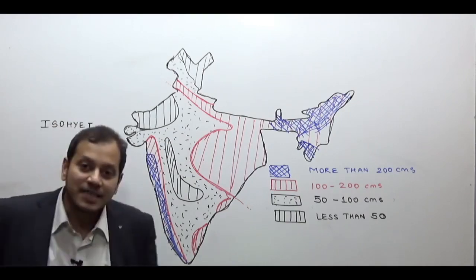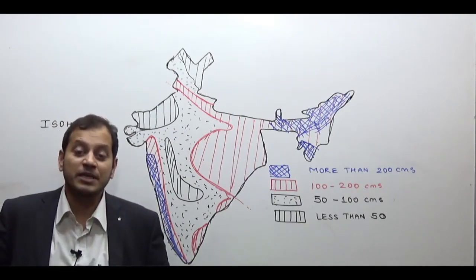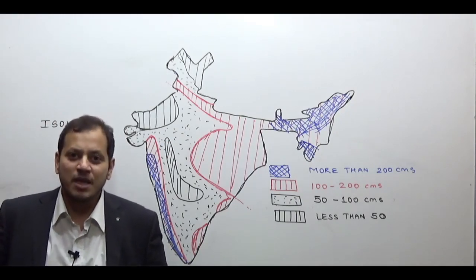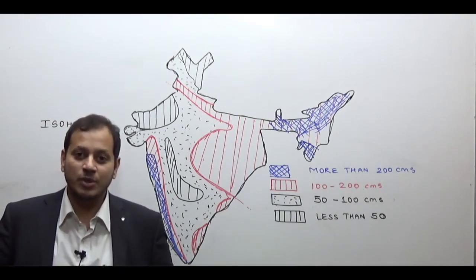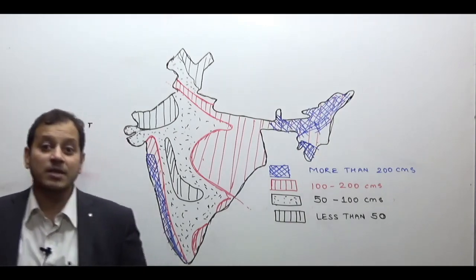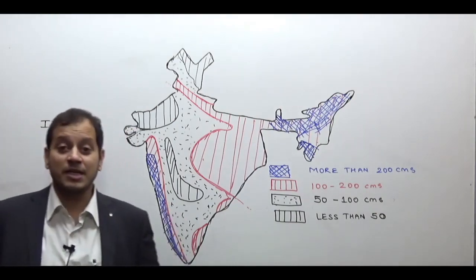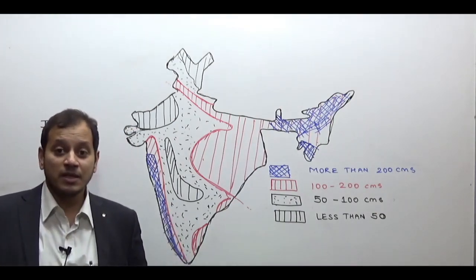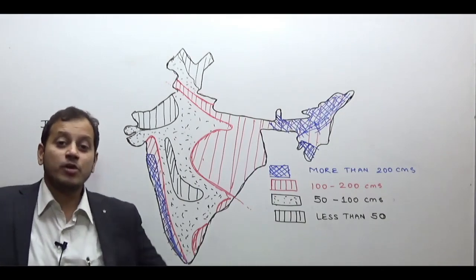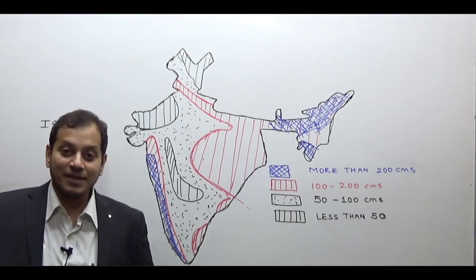Now, why I said that this is the most conceptual map, and it will make your entire economic geography very easy, because economic geography is very factual. It has limitations also. Physical geography is more asked in the examination. Economic geography is less, especially in the preliminary examination, because it is factual. But this conceptual map will help you to understand the entire economic geography, and let us see how.